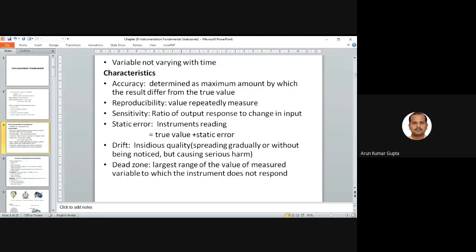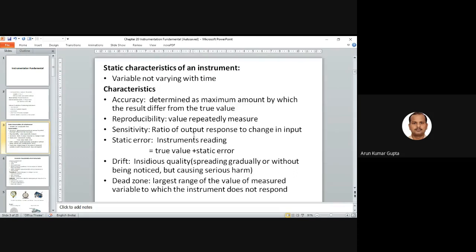And that is why modification is required, and why we do some modifications. We have static characteristics of the instrument, where the variable is not varying with time. If your variable is not varying with time, we can say these are the static characteristics of the instruments.